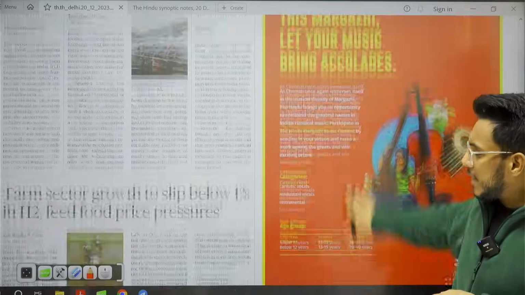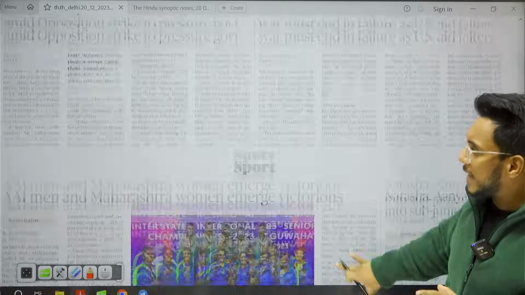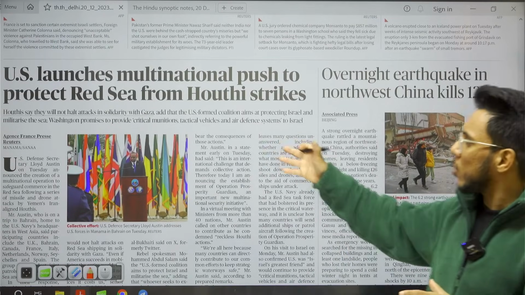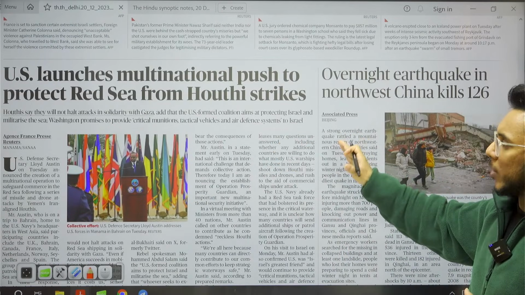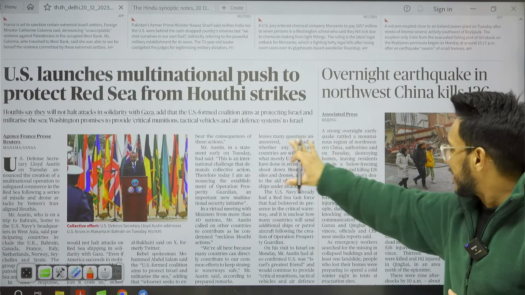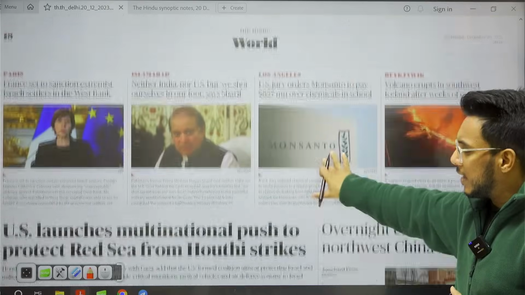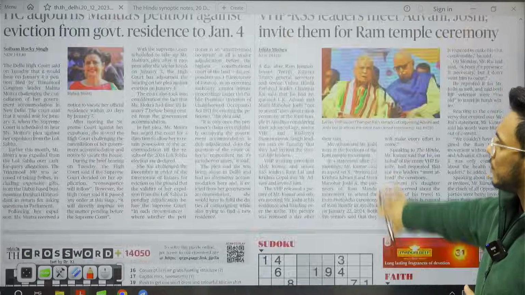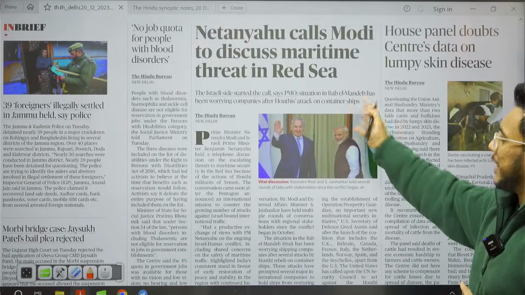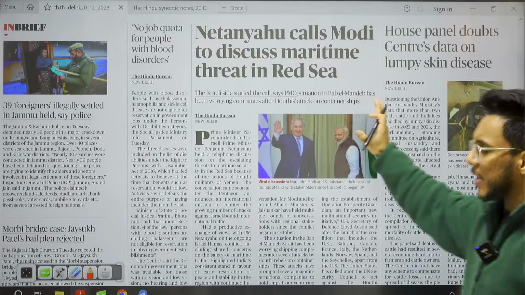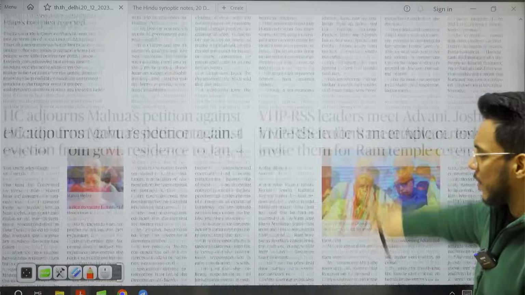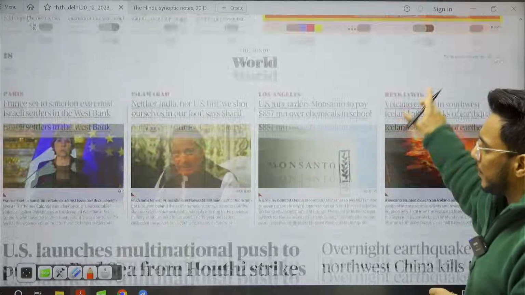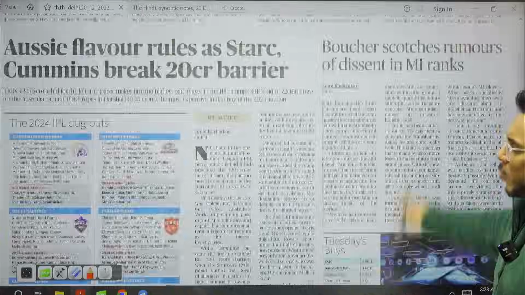Okay, then we have sports world, then we have this world page. US launches multinational push to protect Red Sea from Houthi strikes. We'll take this particular article. So there are two articles, this one, and also there was one more article, Netanyahu calls Modi to discuss maritime threat in Red Sea. We'll see what has come here. Then further moving on guys, we have the sports section.